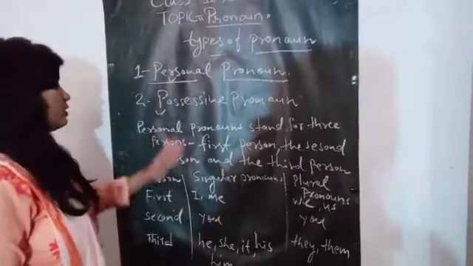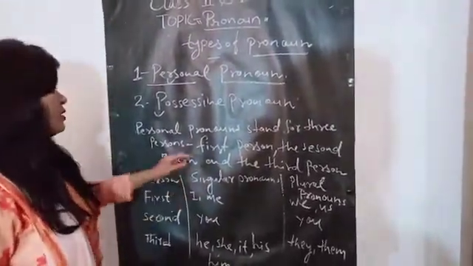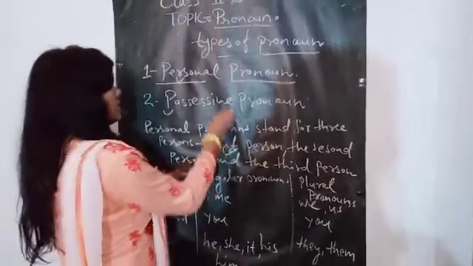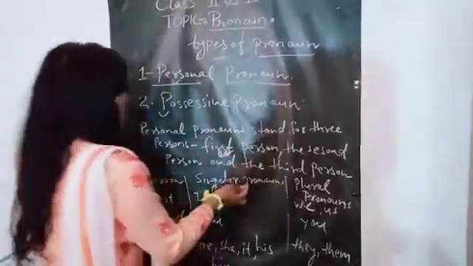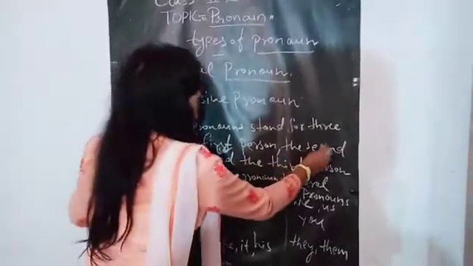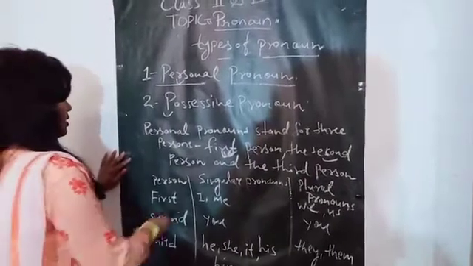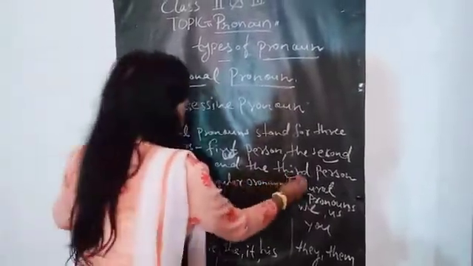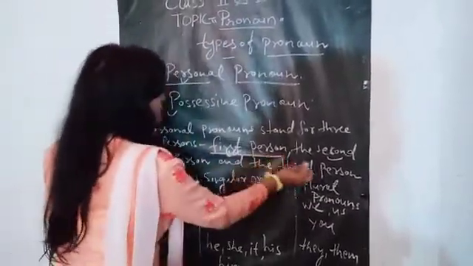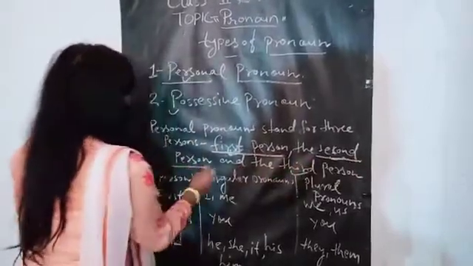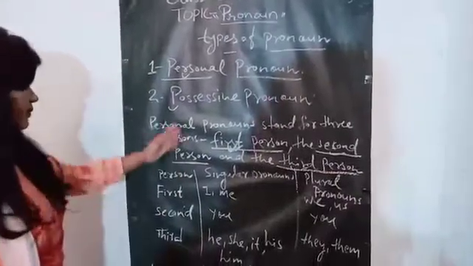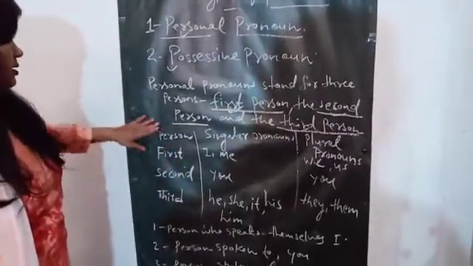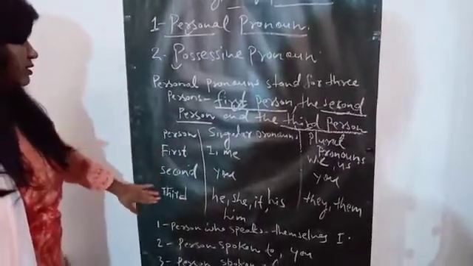Personal pronoun has three persons: first person, second person and the third person. Here is the person list: first person, second person and third person.